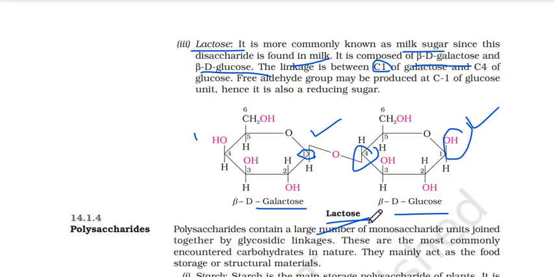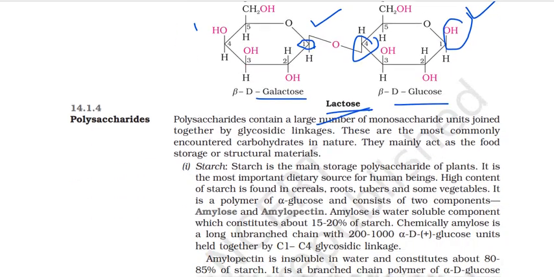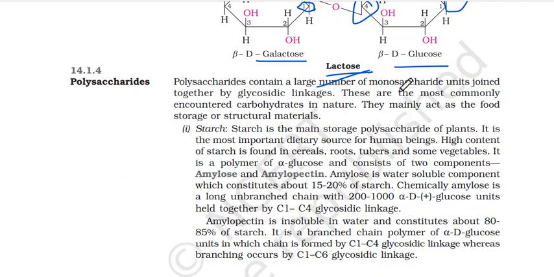Then we have polysaccharides. Contain a large number of monosaccharide units joined together by glycosidic linkages. ठीक है, अब हमें समझ आया glycosidic linkage क्या होता है. बीच में ऑक्सीजन होगा, दो monomeric units को link करेगा. These are the most commonly encountered carbohydrates in nature. They mainly act as the food storage or structural material. This is starch, glycogen, that's food storage.